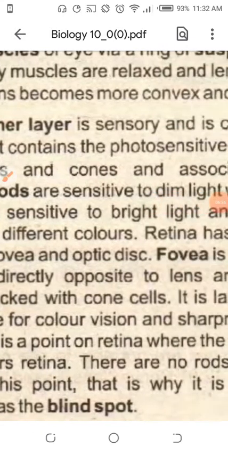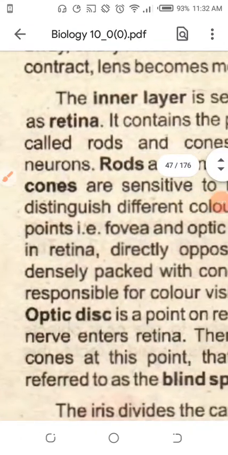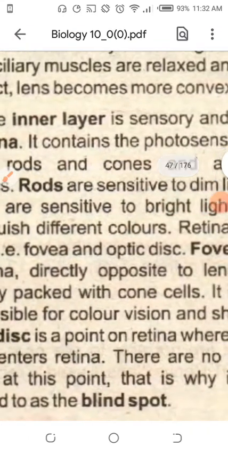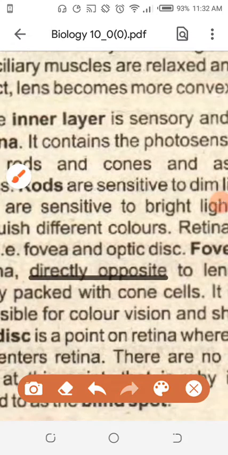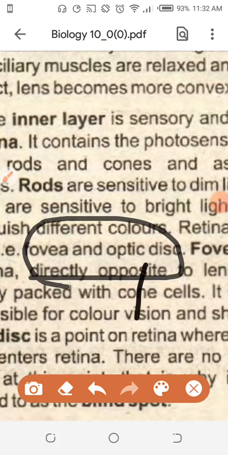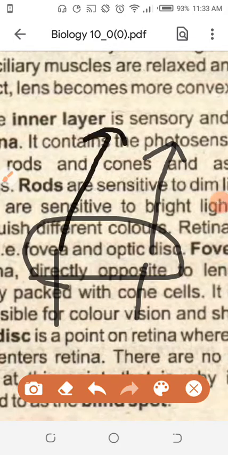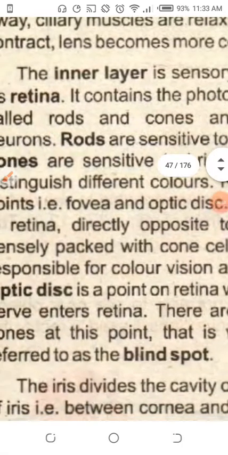which is the innermost layer, and the retina has 2 points. That's the point. Retina has 2 points: the fovea centralis and the optic disc. Optic disc means the place from where the optic nerve will arise, and the fovea centralis consists of 2 cells, the rod-shaped cells and the cone-shaped cells.